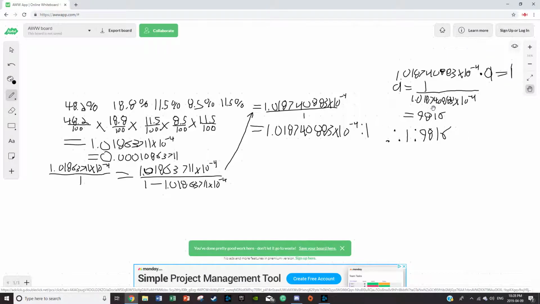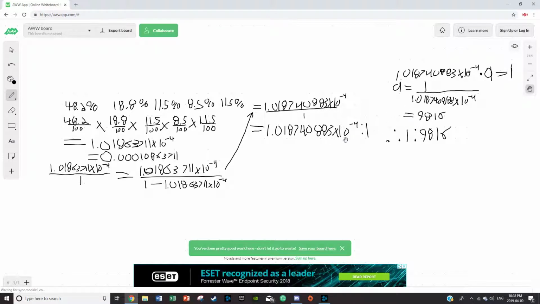So now we know what number A is. So basically, if we multiply 9,816 by the first number, it will equal 1. But whatever we do to the first number, we have to do to the second number. Which means that our new odds are going to be 1 to 9,816.